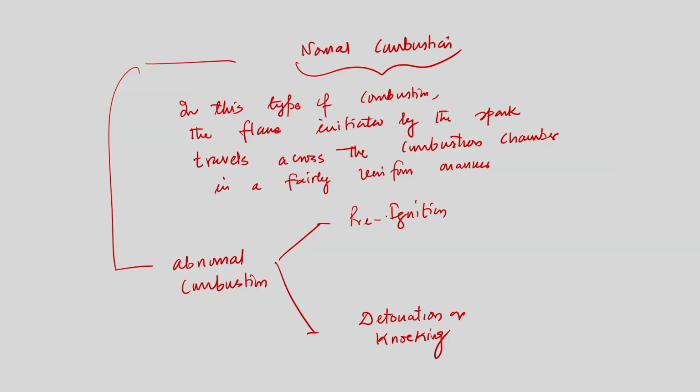Now, pre-ignition and detonation, these two are very important terms. We will discuss pre-ignition, and then we will see that because of this pre-ignition, detonation and knock occur. Knowing the importance of pre-ignition, we need to know why pre-ignition is occurring and how we can prevent it in abnormal combustion. We will see that we really cannot stop the pre-ignition mechanism of SI engine combustion. So, even when pre-ignition is occurring, how can we control detonation and knocking?